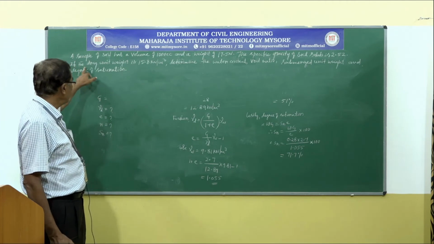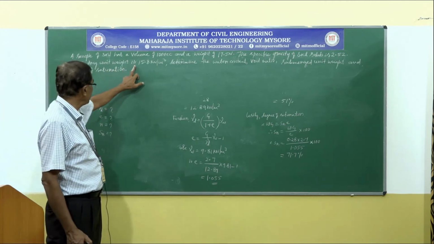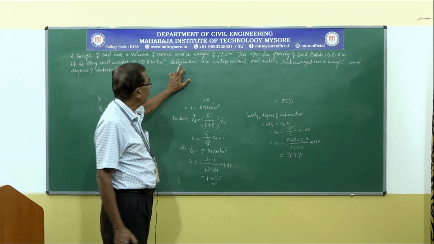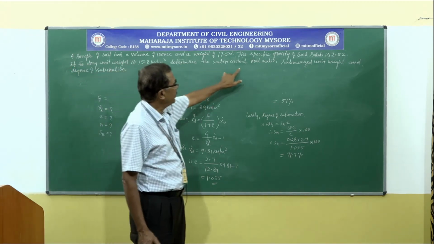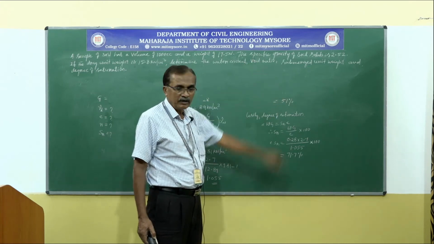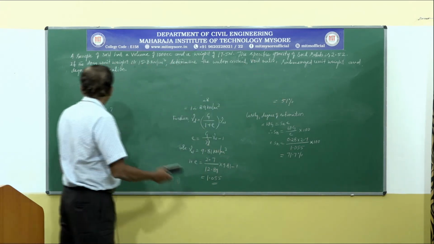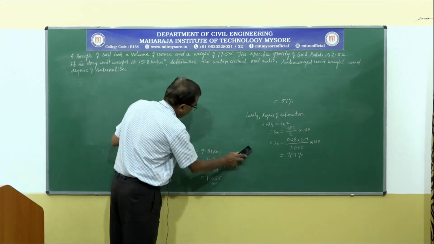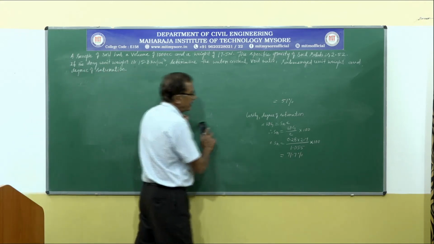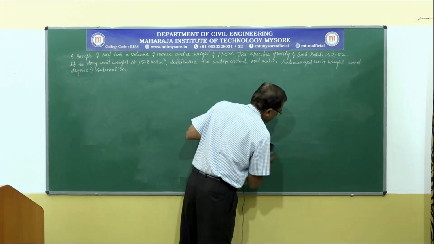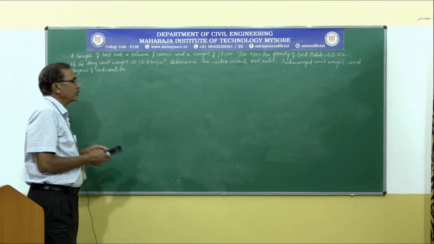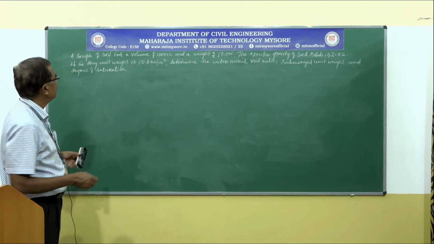If the dry unit weight of soil is 15.8 kilonewton per meter cube, determine the water content, void ratio, submerged unit weight and the degree of saturation. Let us understand the problem and write the given data and also write the required values in terms of notations.